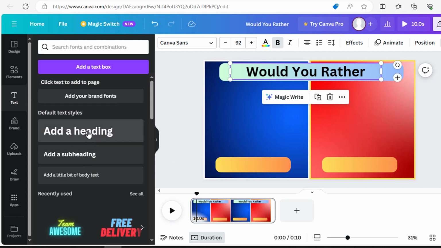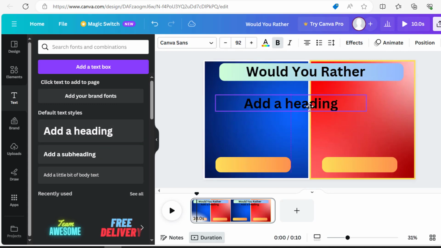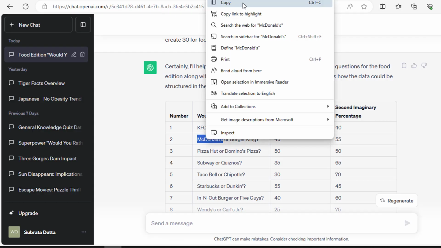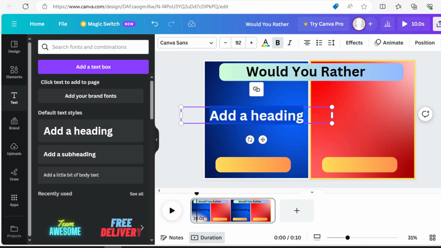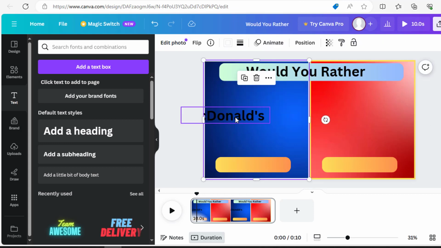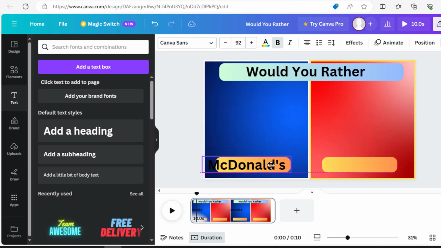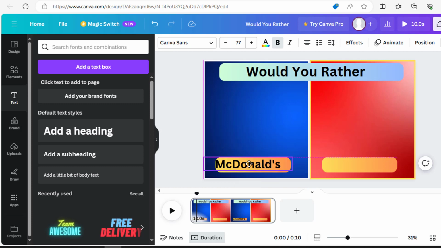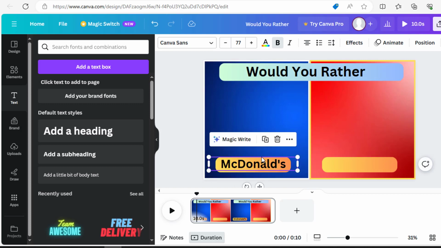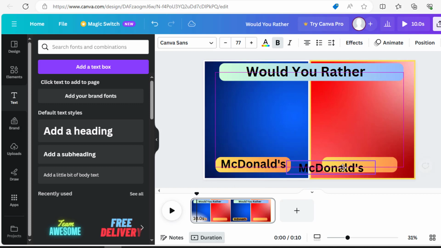Select Answer text box. Copy the first option from ChatGPT or Excel. And paste it here. Now place it here. Decrease the font size. Duplicate it, and place it here.